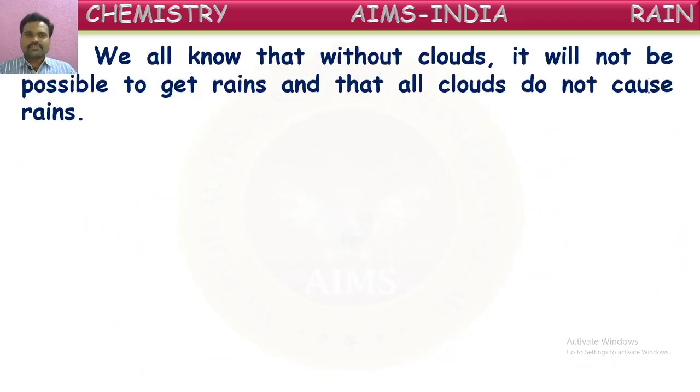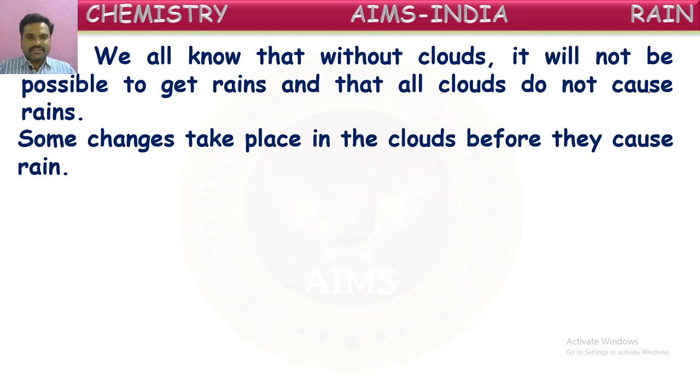We all know that without clouds, it will not be possible to get rains, isn't it? So before raining, clouds will compulsorily come, but not all clouds cause rains. Of course, the clouds are the reason for raining, but not all clouds may cause raining. Sometimes the clouds just pass away without raining, but raining occurs because of the presence of clouds. These clouds first convert into droplets of water, then rain occurs.